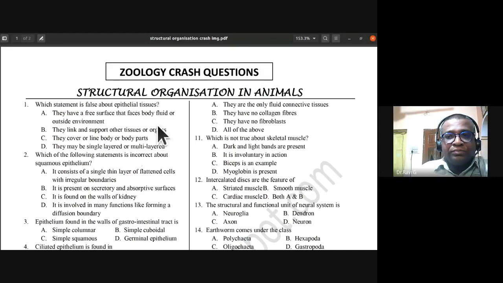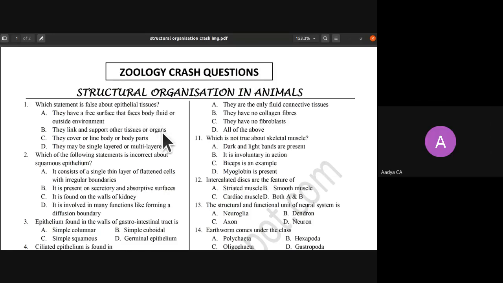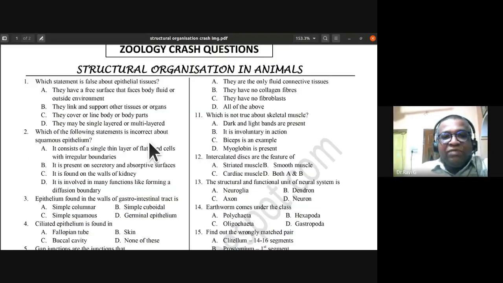Why is B wrong? See, this B part is an attribute of connective tissue. They link and support other tissues or organs. This is a feature of connective tissue, not that of epithelial tissue, because of which B is the wrong statement about epithelial tissues. The remaining three statements are correct. Okay.